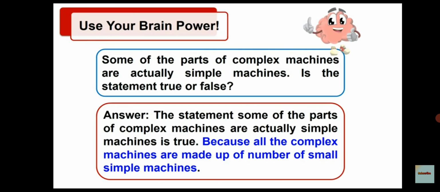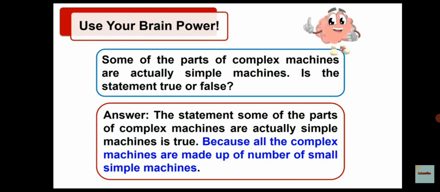Many parts of bicycle such as pedals, wheels, axle, handle are actually simple machines because this bicycle is made up of joining more parts of simple machine. Then the parts of a bicycle are joined to one another and therefore making it a complex machine. From joining of all these simple machine, bicycle is made up of, that's why it is a complex machine.